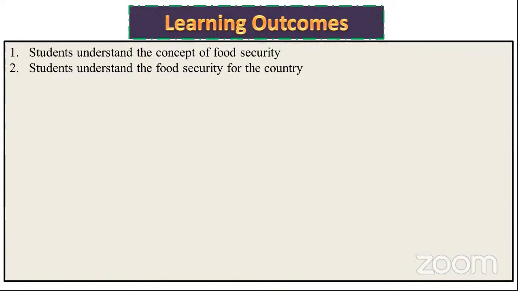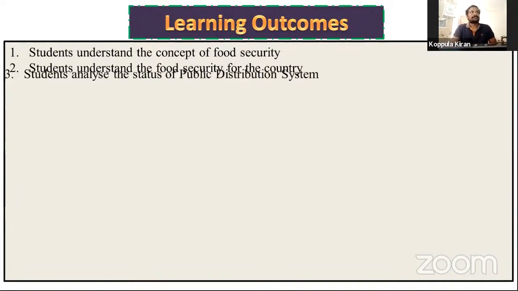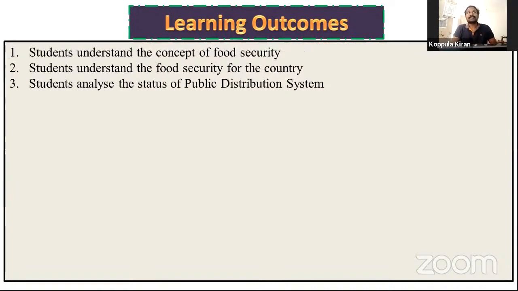Food security for the country is essential for all the people. Next, students analyze the status of the public distribution system. Nowadays we see daily in our locality what the public distribution system is in ration shops. They can achieve this learning outcome also.